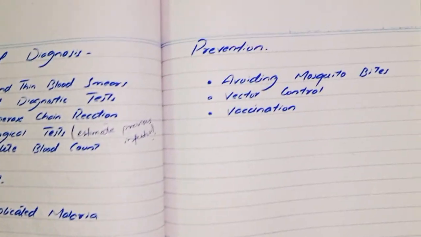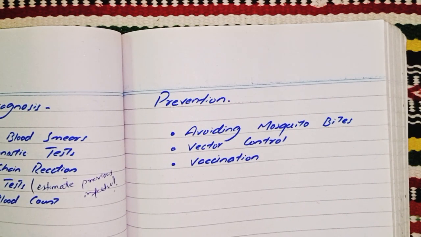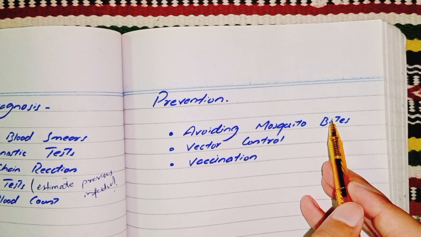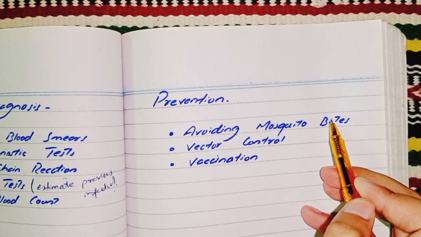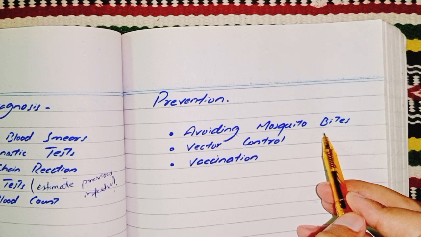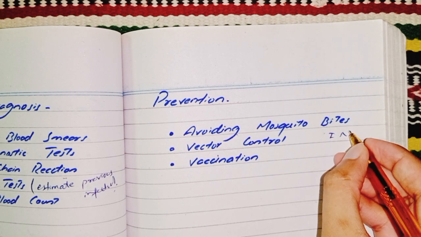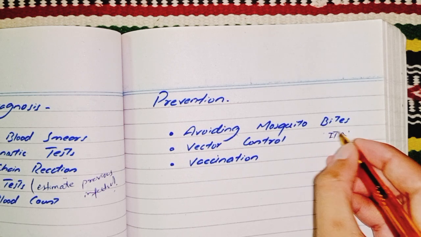Next section is about the prevention. How do we prevent malaria? We prevent malaria by avoiding mosquito bites through use of insect repellents, protective clothing, and sleeping under insecticide treated bed nets, ITN.